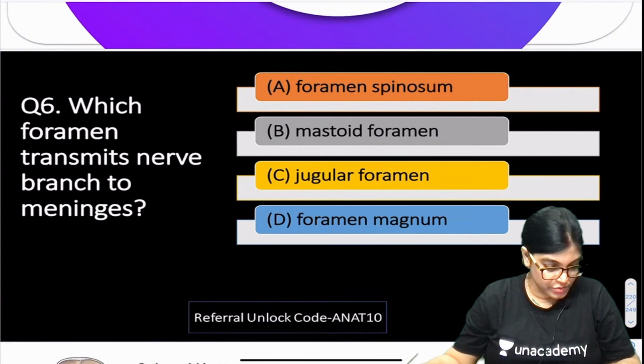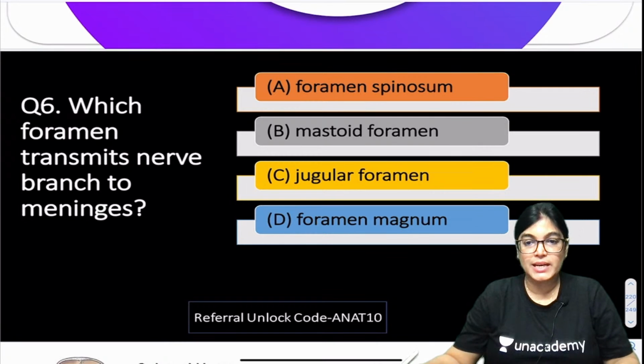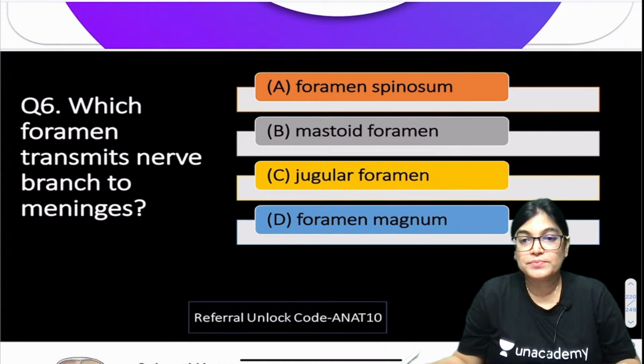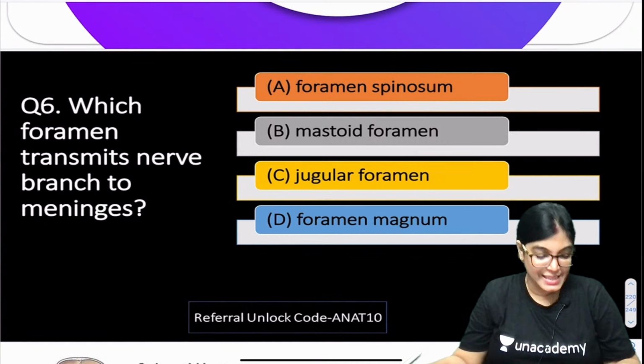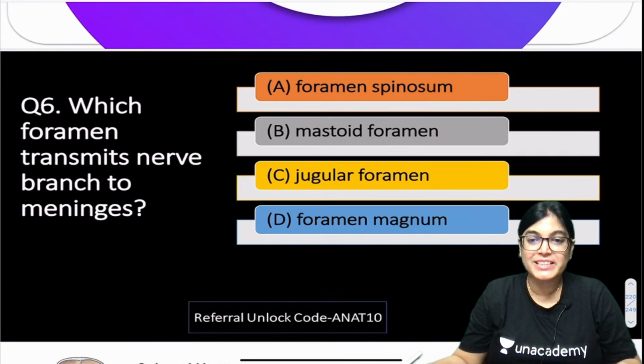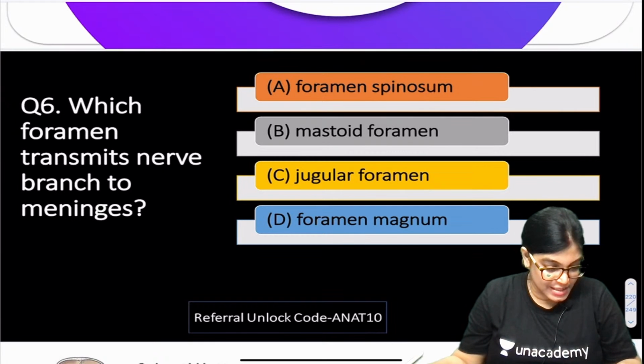So I got an answer from Akshit Bhatt. He is telling it's A. Krishna Deka is also telling it's A. Kumaran 6 is telling A, okay, it's A. What about others? Sam is telling it's C, okay, jugular foramen. Okay dear, what about others? So I am getting A or C. Sonam Modi is telling A.